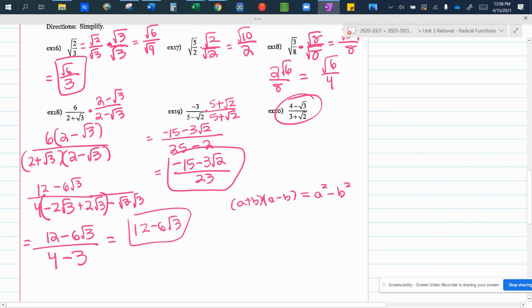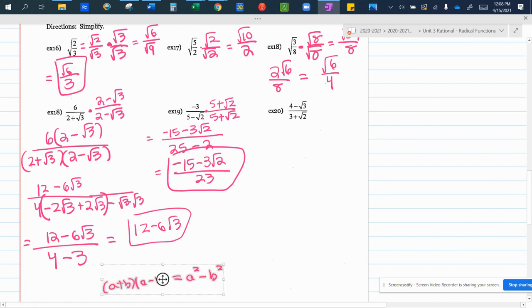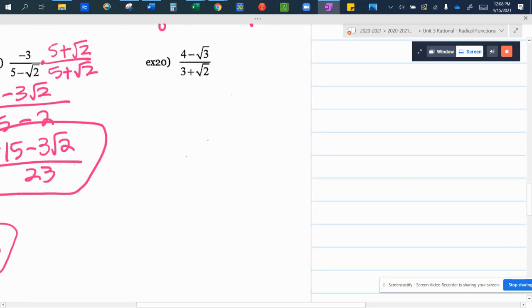All right, so number 20. Let's move this out of the way. So here, my denominator is the problem. So don't get thrown off by the fact that my numerator is now a binomial as well. I can have a square root in the numerator. That's fine. I cannot have a square root in the denominator. So we're going to multiply by the conjugate, 3 minus the square root of 2. And we're going to FOIL.